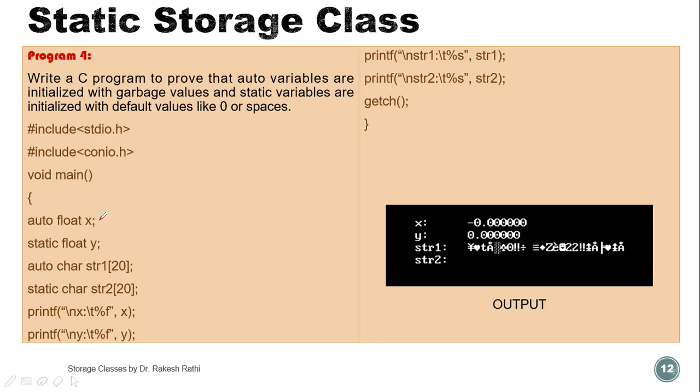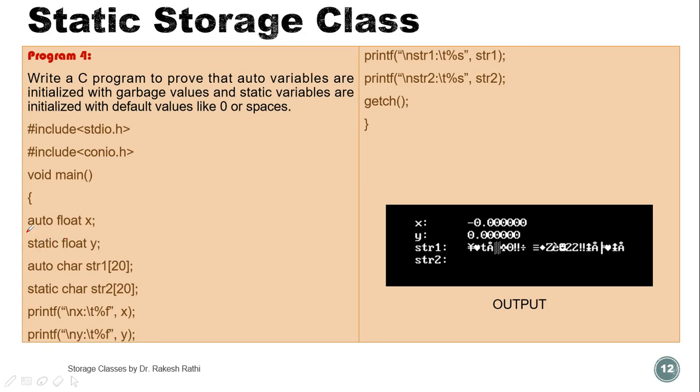Now this is the example. Write a C program to prove that auto variables are initialized with garbage values and static variables are initialized with default values like 0 or space. In this program we have declared one variable x.